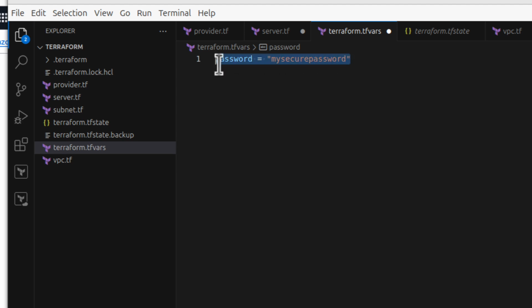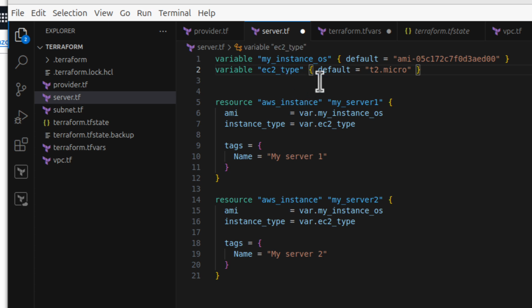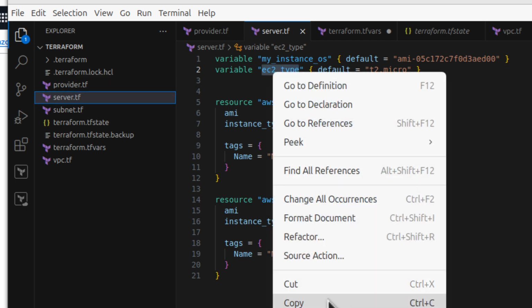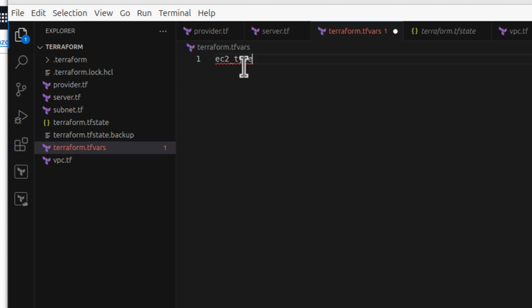So let me show you what I mean. Let's remove this password maybe, and let's stick to what we already have. I will remove this. We've got EC2 type. So maybe I will just want to change the EC2 type. I'll just copy it. The notation is slightly different. I think you noticed already. If we go to tfvars, I will just paste it here. I'm not saying it's a variable and it's not in quotation marks because we already know it's a variable. It's tfvars. It's only for variables. So I will only say equals, and then as a string, I will keep maybe R4 large.